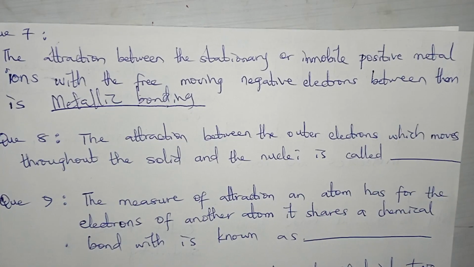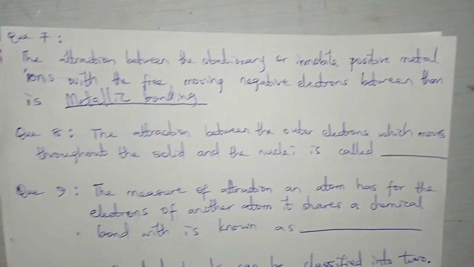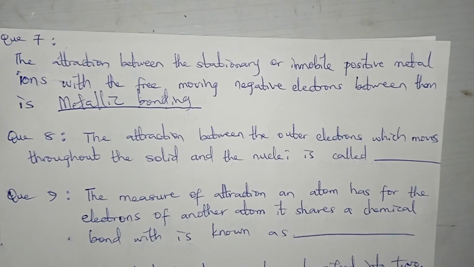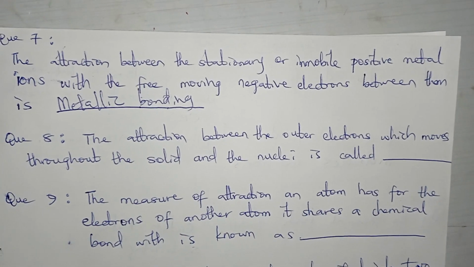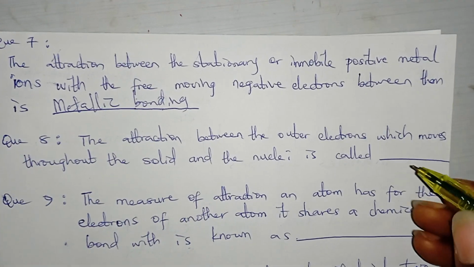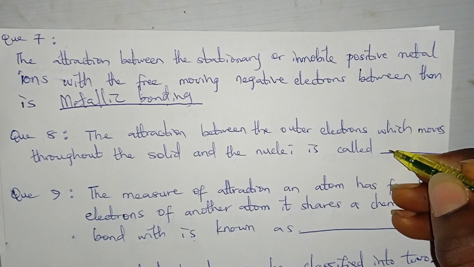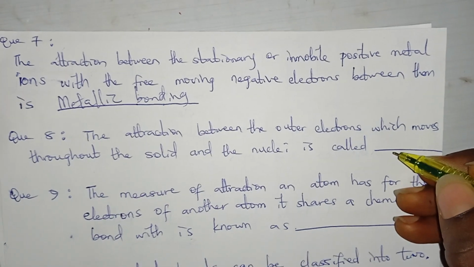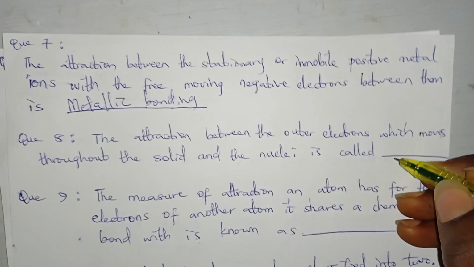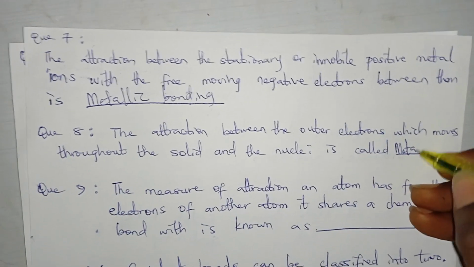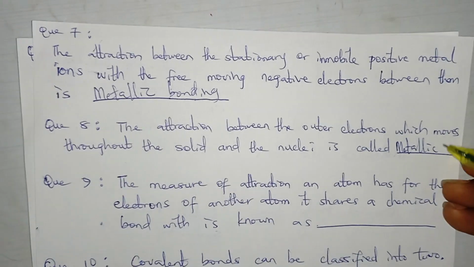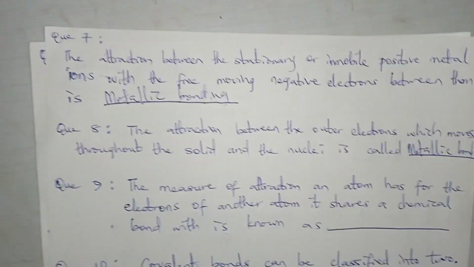And the eighth question says the attraction between the outer electrons which move throughout the solid and the nuclei is called dash. The answer is still metallic bonding. So you see different ways this can be put to you. So you know it's important.